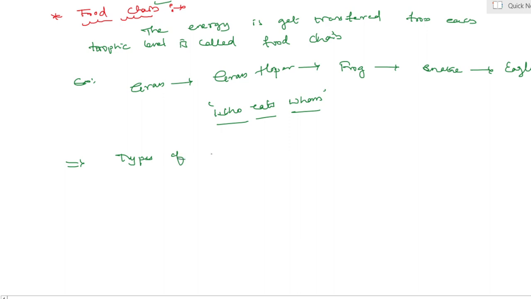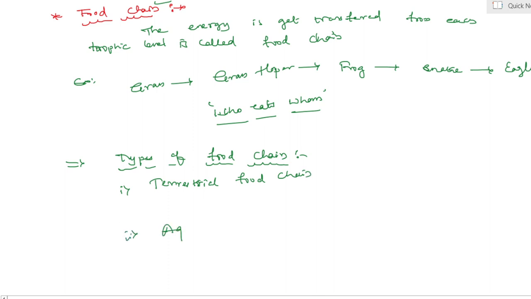Types of food chain. The choice of habitat classifies food chains into two types. It means the first one is terrestrial food chain, and the second one is aquatic food chain.